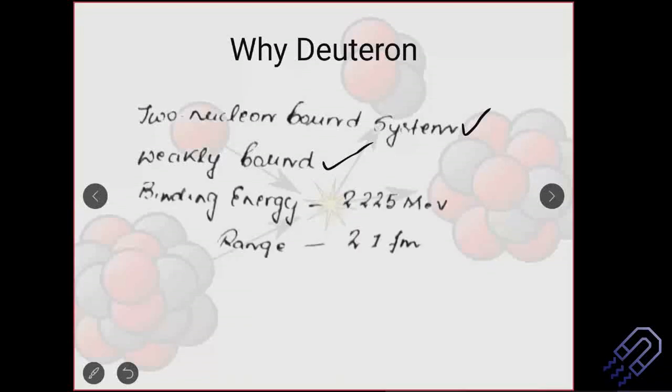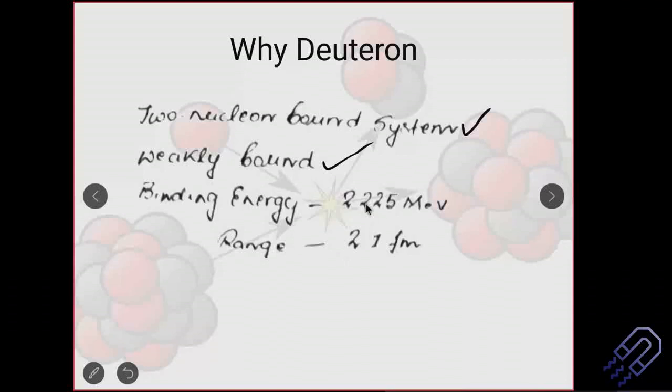Because if you consider something like helium, the binding energy is quite high. If it is in the range of around, let's say, 6 or 7, it becomes difficult to actually take out the nuclei. You can of course do the calculations there, but then there are some divergences. So we are not taking that. We are considering a deuteron.